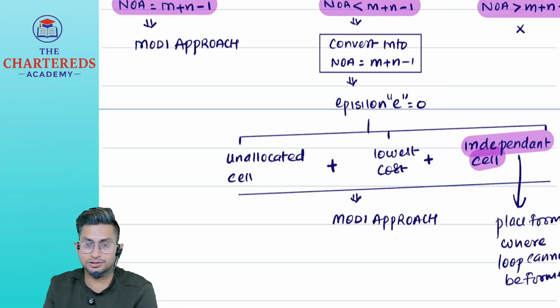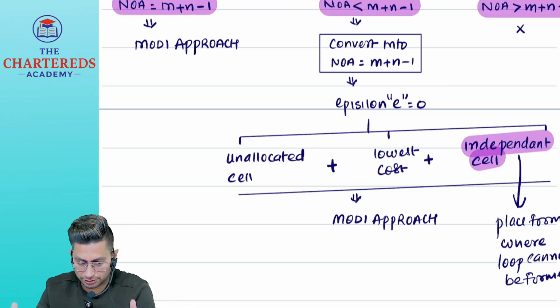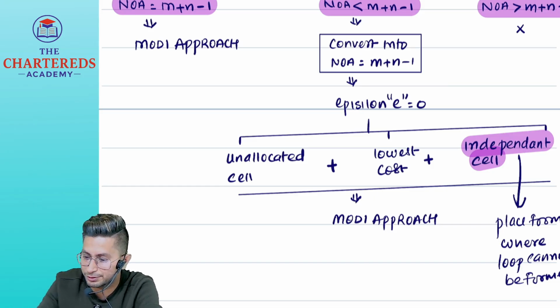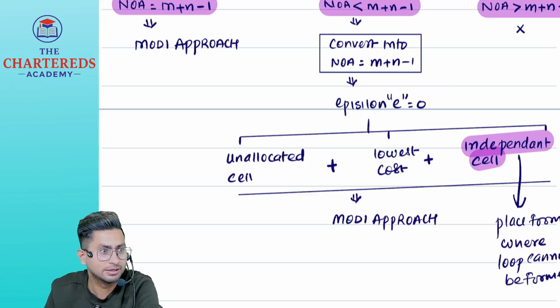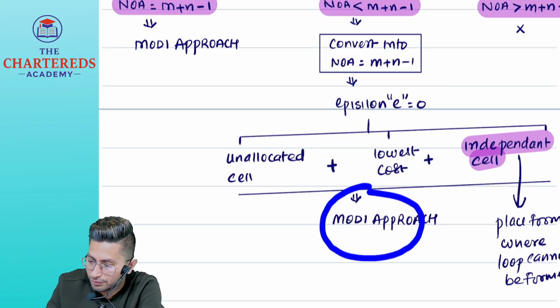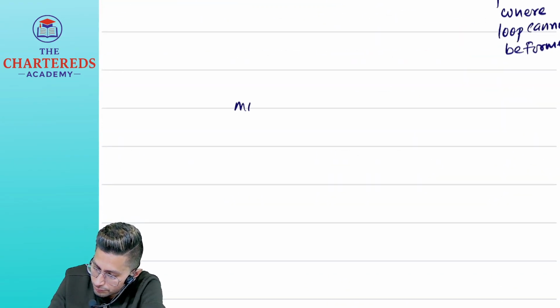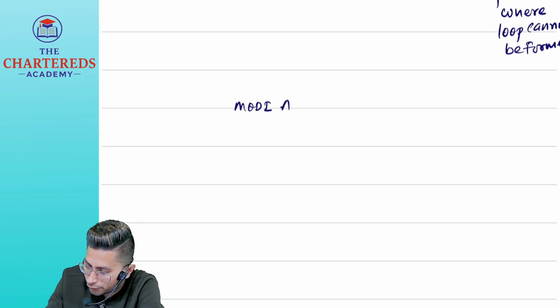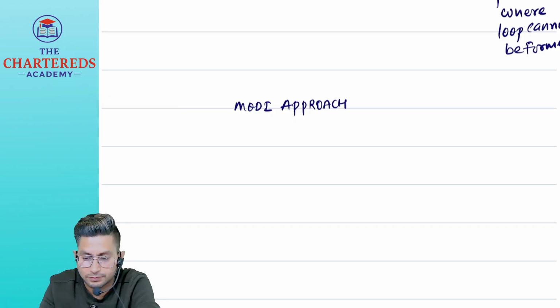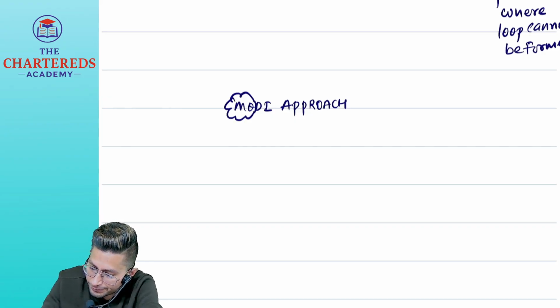Till here you understood the steps. Just now the steps started. Now we have to apply what? Modi approach. Till here it's a basic step. Anyone can do till here. Now we have to apply which method? Modi approach. Can someone tell me the full form of Modi?